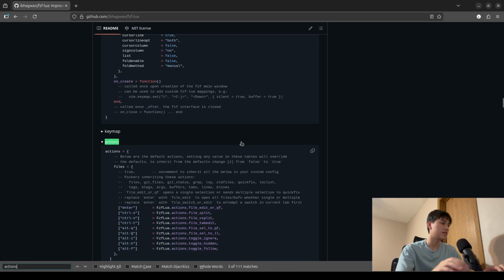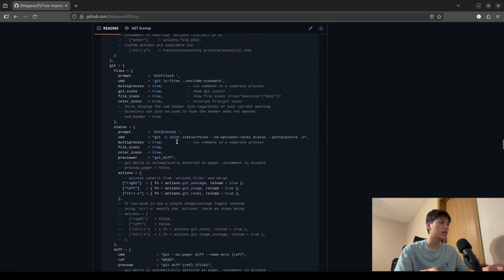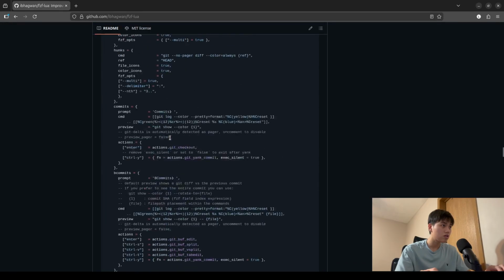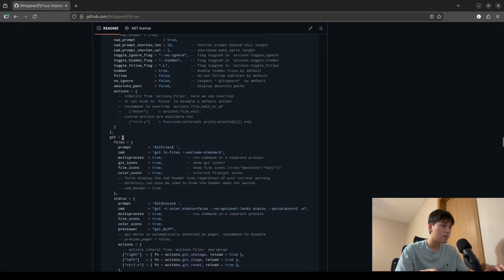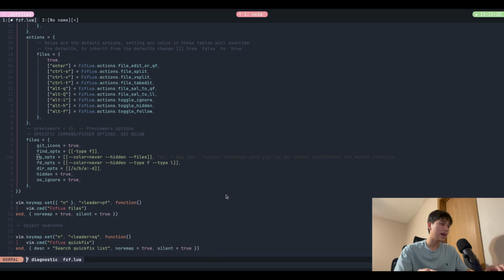So actions, not actions, files. Picker options here. For files, the default, somewhere down here, includes a section to not search for the .git folder, and I just removed that option because I actually need to search for the .git folder. You might be wondering, why the hell am I searching for the .git folder? Isn't that files for Git to manage? Why would you manually manage that?